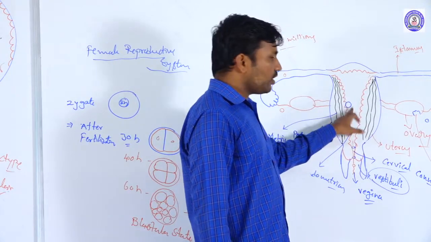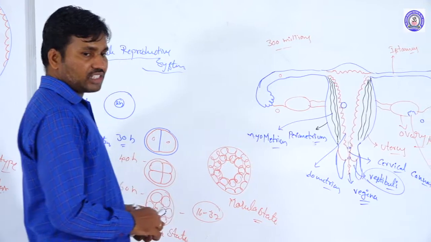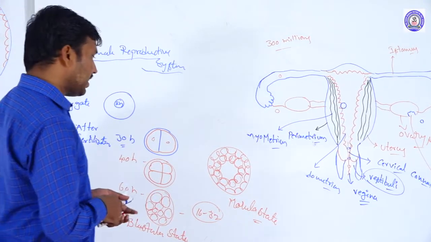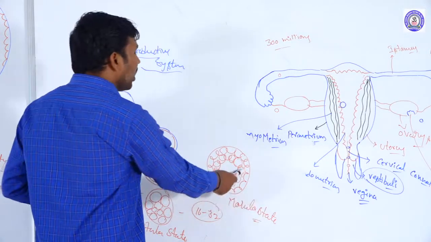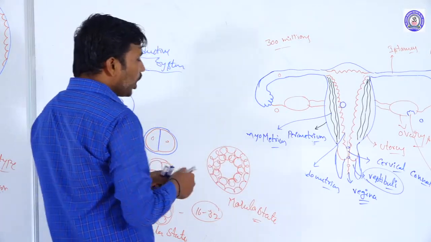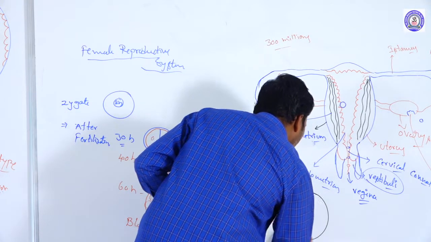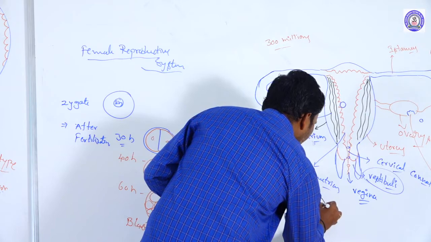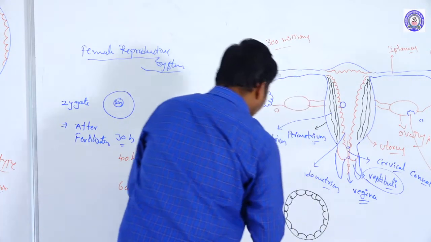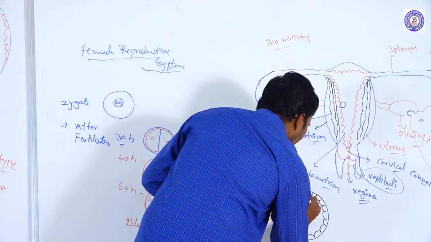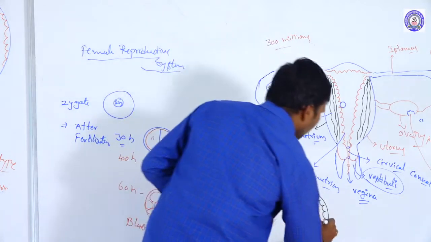Before reaching the uterus, the morula further undergoes cell division. All these are blastomeres only. All these blastomeres develop a blastocele. That means two lineages are forming: the outer one lineage and the inner cell mass. This is a blastocele.